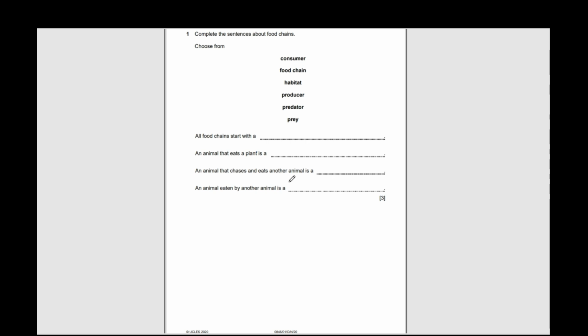Question number 1. Complete the sentences. Complete the sentences about food chains. Choose from these words. All food chains start with the producer. So right here. Producer, plant is a perfect example of producer. So all food chains start with the producer, especially plants. Animal that eats a plant is a consumer.